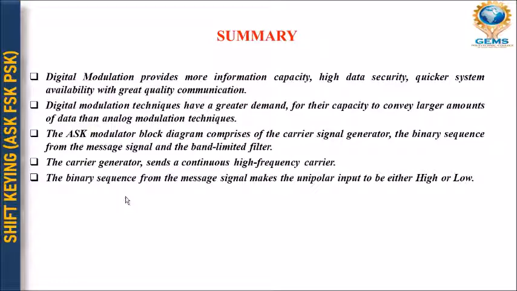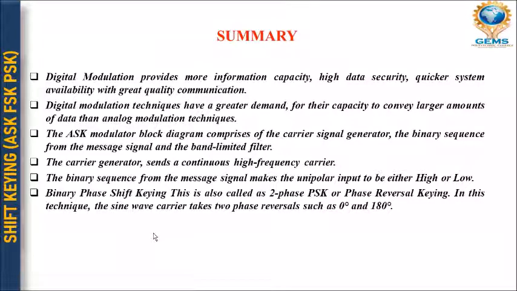The binary sequence from the message signal makes the unipolar input either high or low. So in such type of modulation, shift key modulation, the binary sequence which is extracted from the message makes the unipolar input. The input should be unipolar, whatever the condition, whether it is low or high.